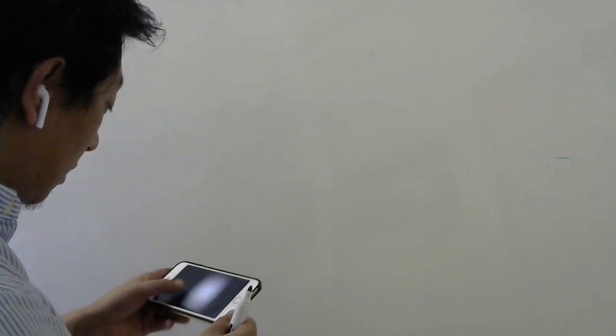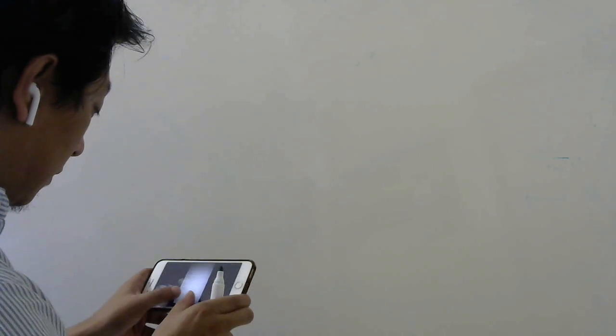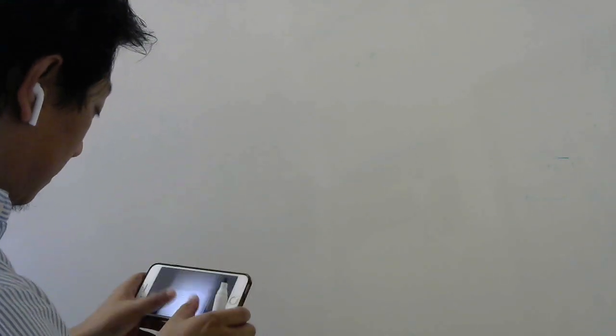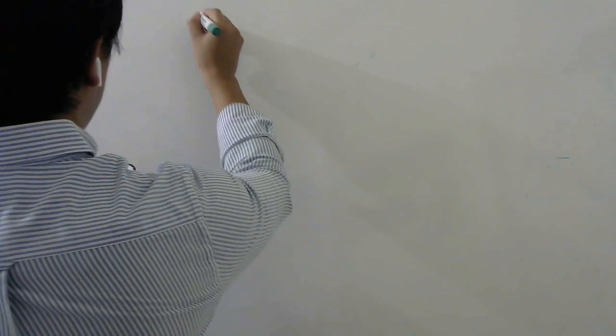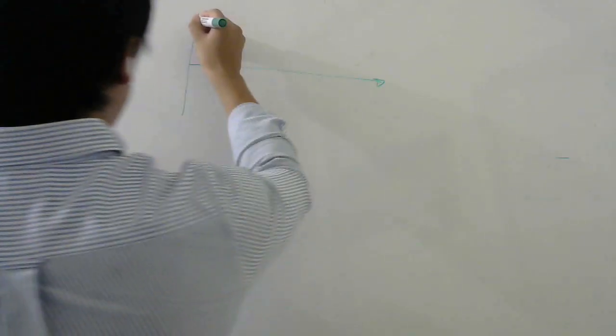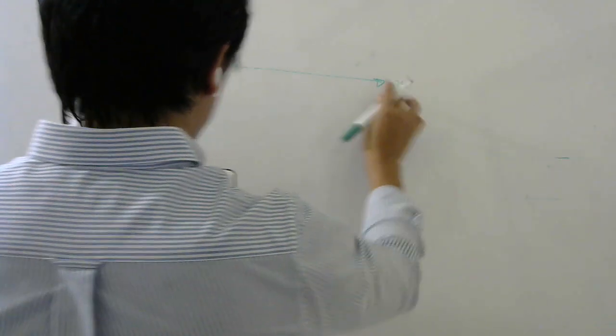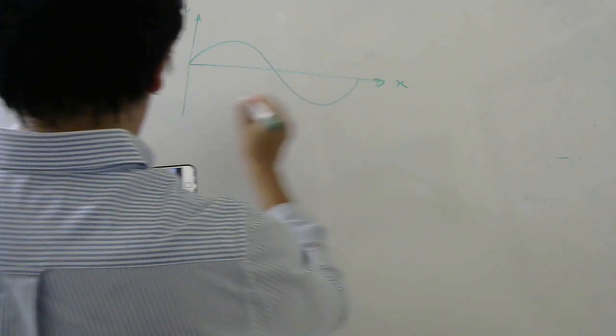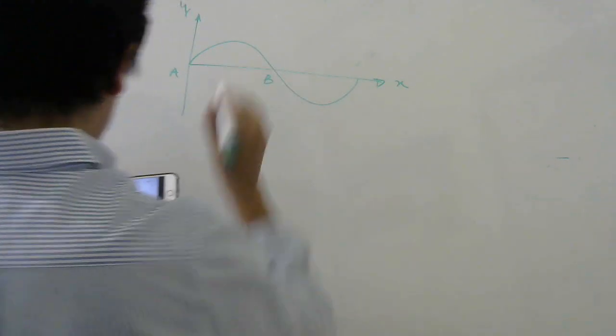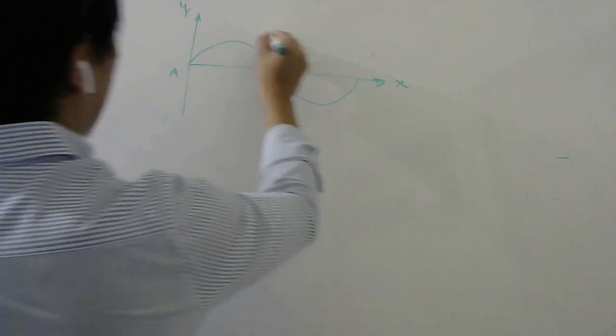Question number 43. The figure shows an instantaneous profile, meaning at any particular instant, of a rope carrying a progressive wave traveling from left to right. The figure they have shown, displacement versus position of different particles, looks like this. So this is A, this is B, they have marked, and it is traveling towards the right.